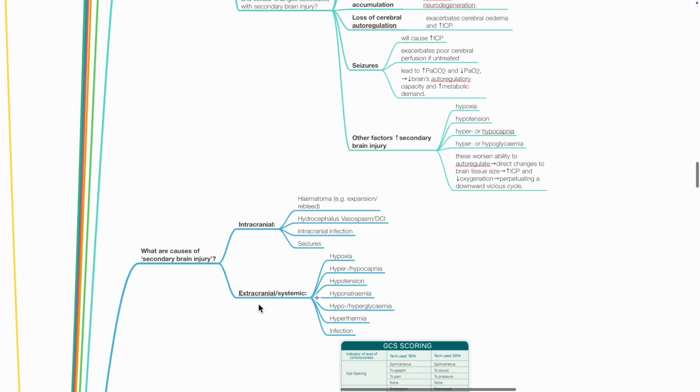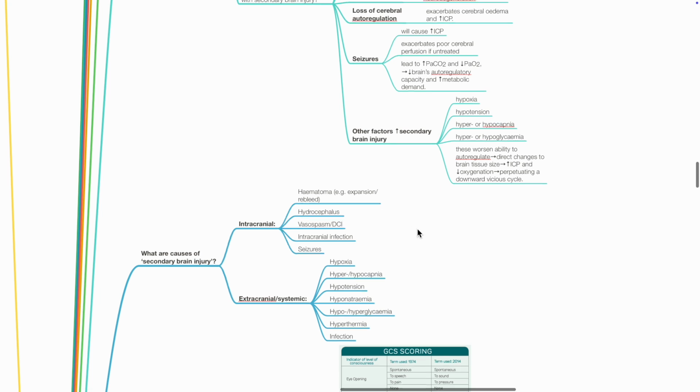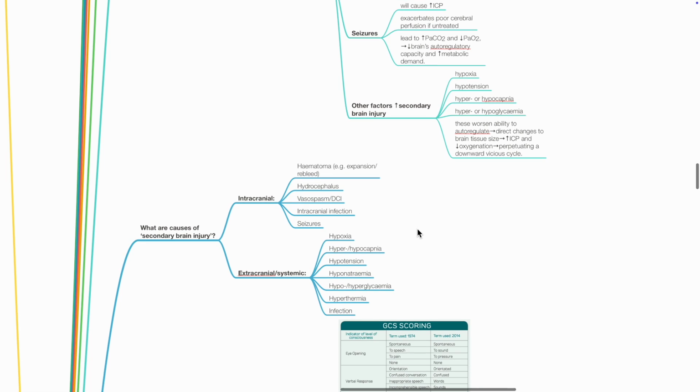What are the causes of secondary brain injury? Intracranial causes include hematoma expansion or rebleed, hydrocephalus, vasospasm and delayed cerebral ischemia, intracranial infection, and seizures. Extracranial insults include hypoxia, hyper- or hypocapnia, hypotension, hyponatremia, hypo- or hyperglycemia, hyperthermia, and infection.